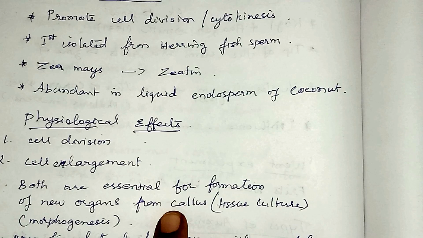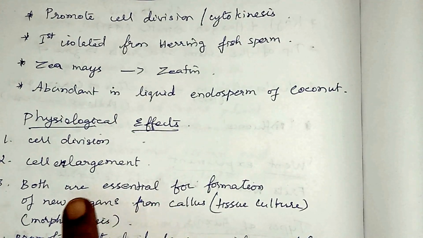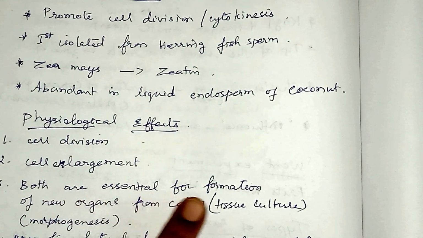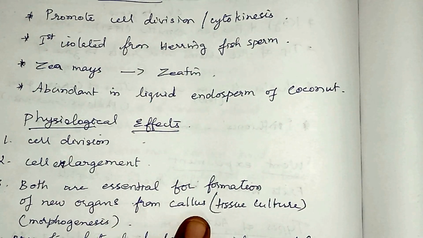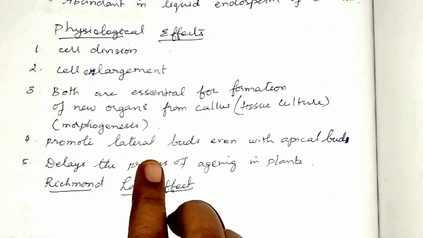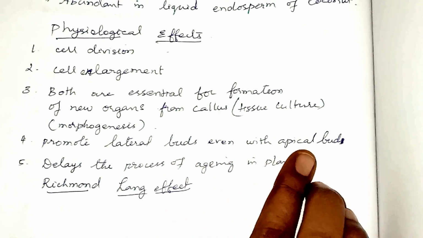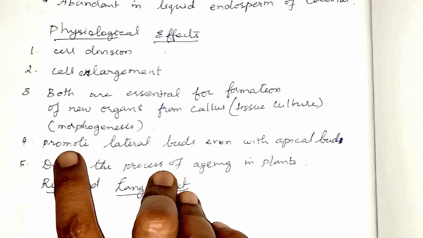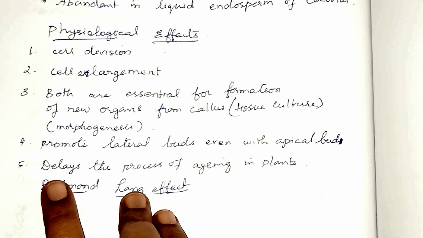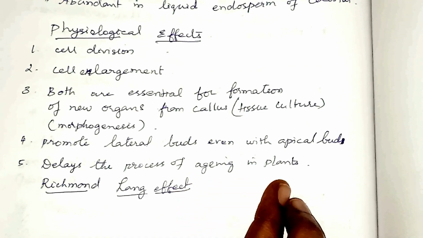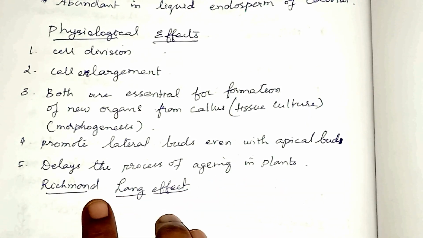From the callus, if you want to produce other organs like root and stem, you have to administer both auxin and cytokinin together. So both are essential for the formation of new organs from the callus, and this process is called morphogenesis. Fourthly, cytokinin promotes the growth of lateral buds even in the presence of the apical bud. Even if the plant has the apical bud, lateral buds are produced when cytokinin is present. The fifth one is that it delays the aging process in the plant. Application of cytokinin delays aging in plants, and this is called the Richmond-Lang effect.